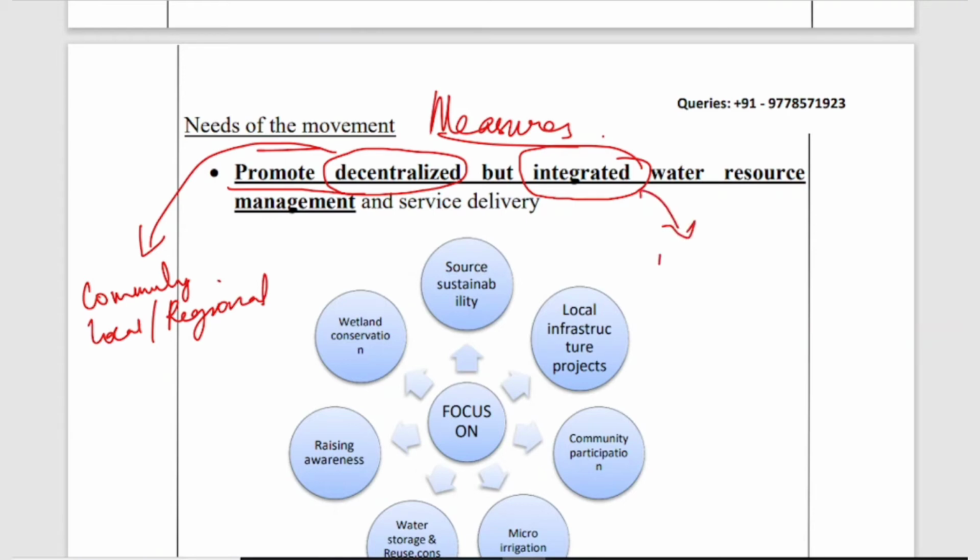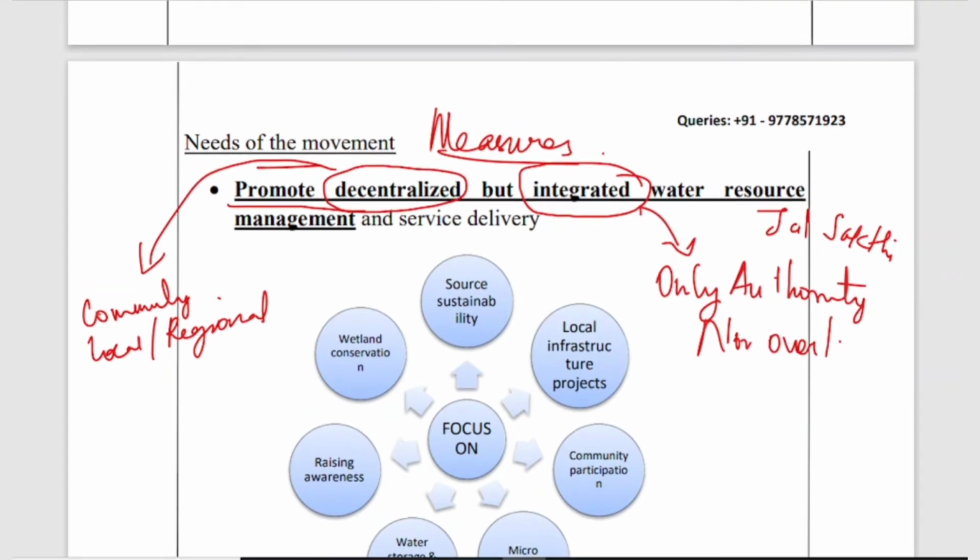Integrated water resources management means we have to have only one body or ministry, which we now have: the Jal Shakti Mantralaya. Every crisis will be handled under this Jal Shakti ministry, and there will be no overlapping of roles and responsibilities. That's what we can understand from integrated water resource management and service delivery.